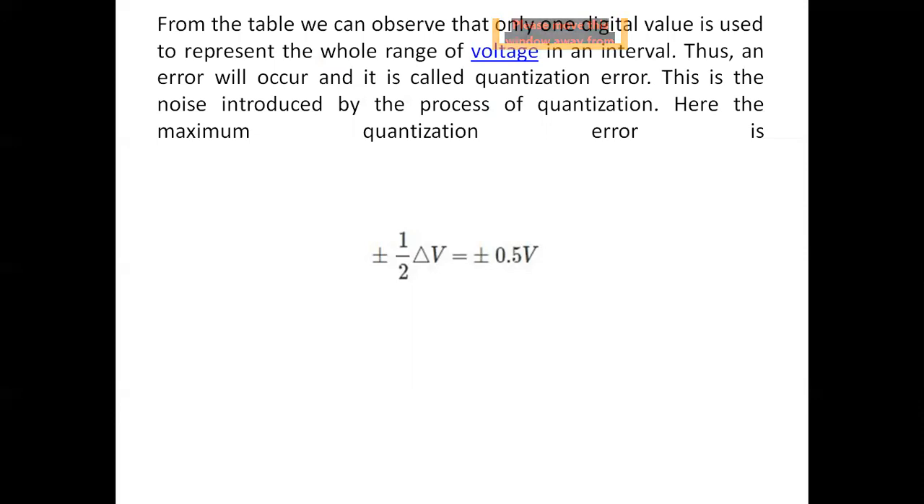So that error is called plus or minus 1 by 2 delta V, equal to plus or minus 0.5 volt. We can say error is generated while doing the process of quantization, at that time error will be generated, that is called quantized error.